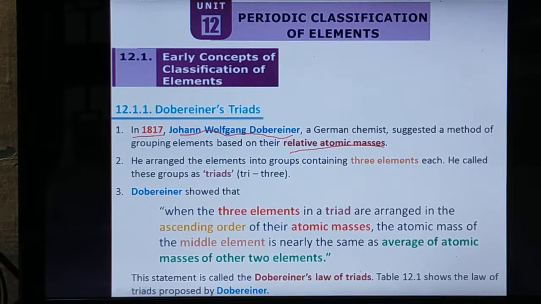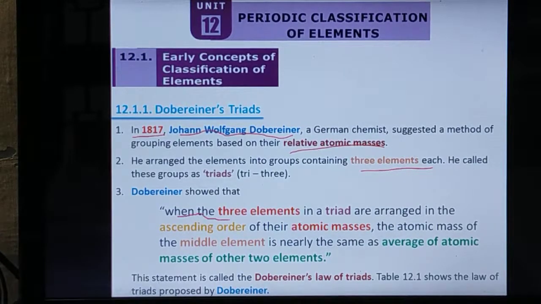Point number 2. He arranged the elements into groups containing 3 elements each. That means each group contains 3 elements. He called these groups triads. Tri means 3. This is the rule of Dobereiner.